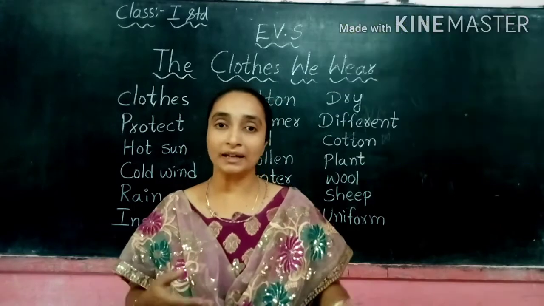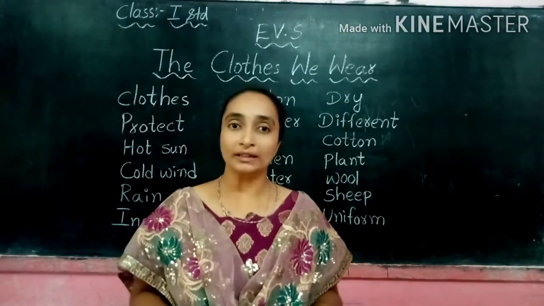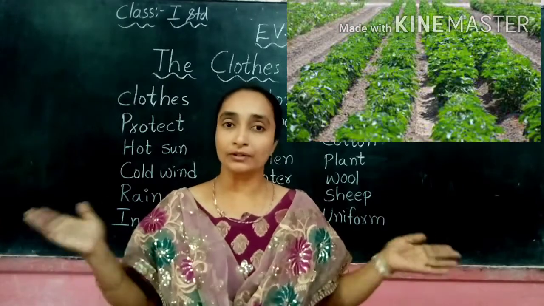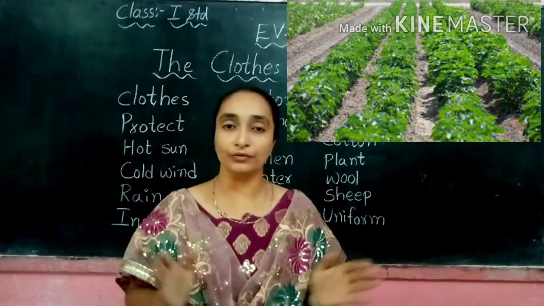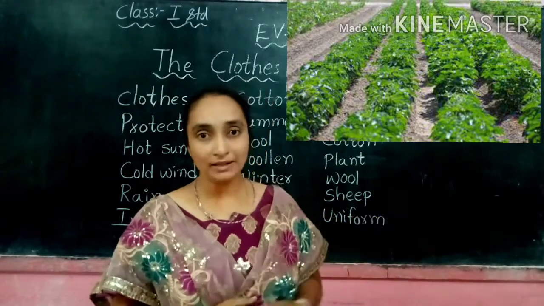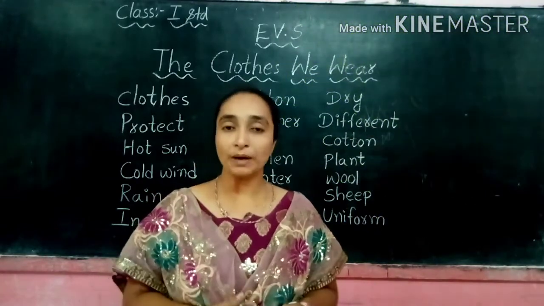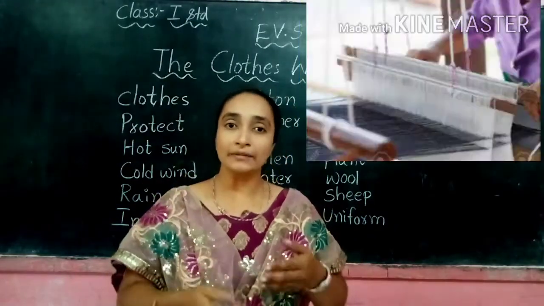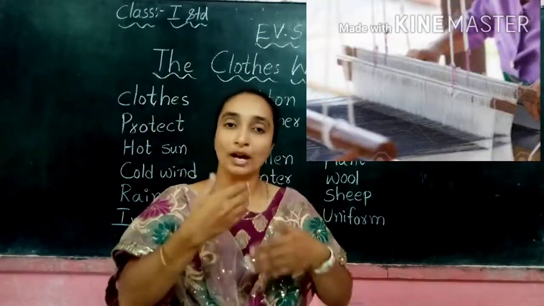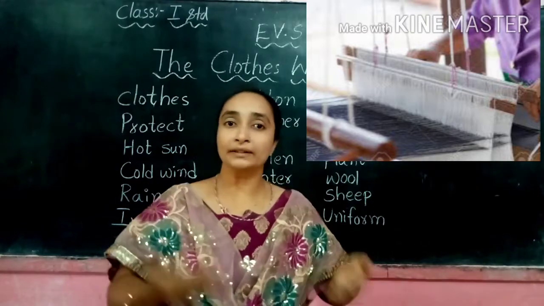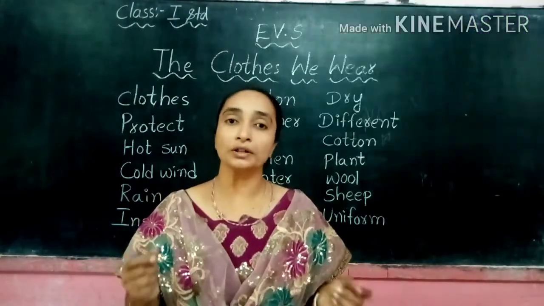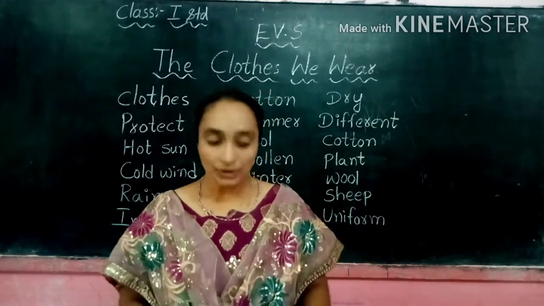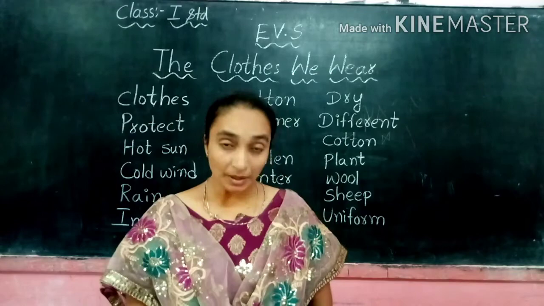Like the rice, the paddy, the food items that come from crops, in the same way the cotton plants are also big crops kept in the fields. From the cotton plant we get the cotton. They take that cotton and prepare threads, and then from the threads they make different types of clothes. The cotton clothes are light and keep us cool. That is from the plant.